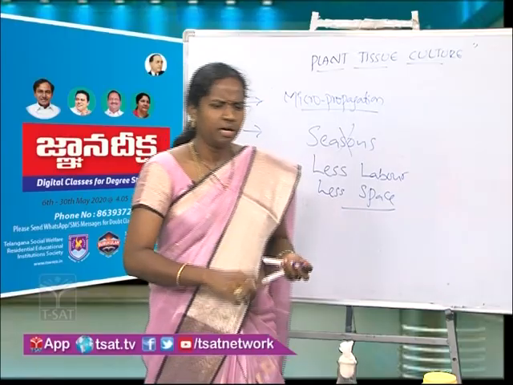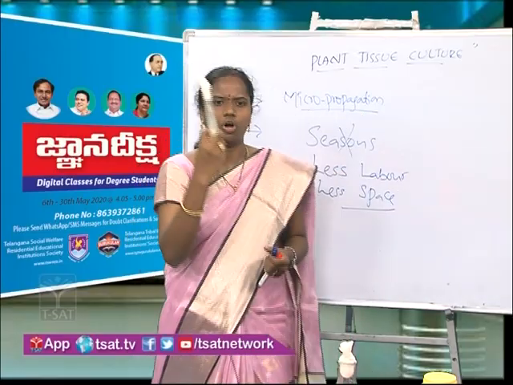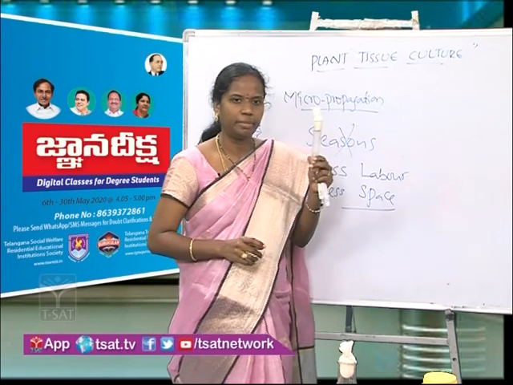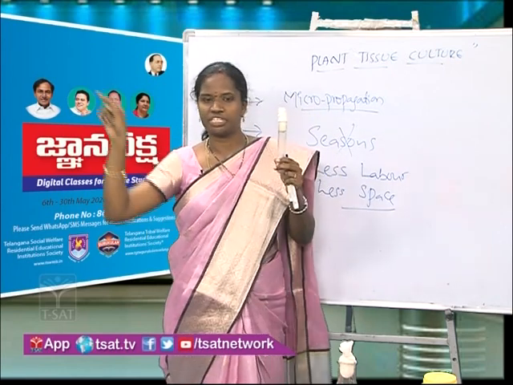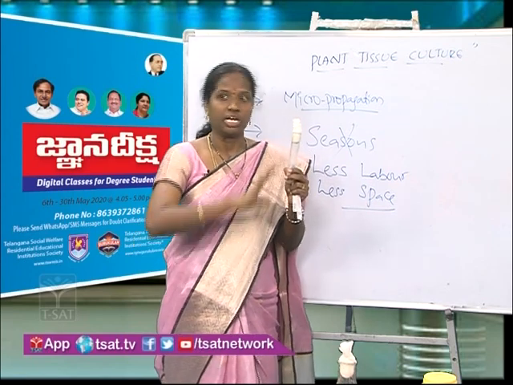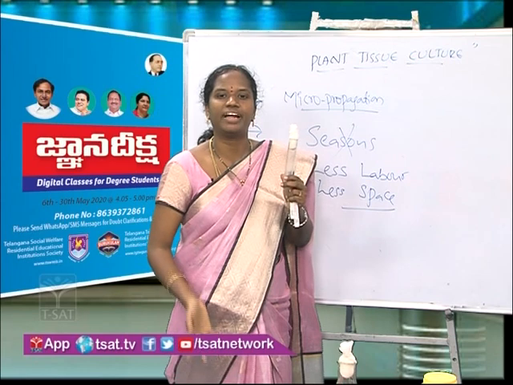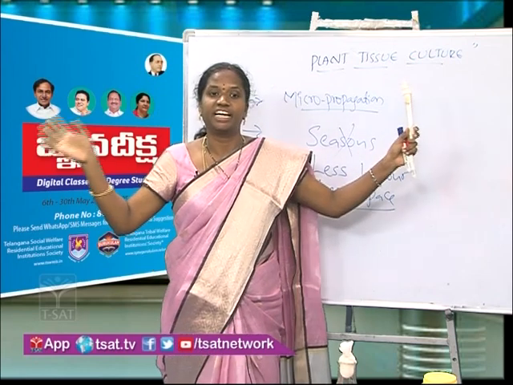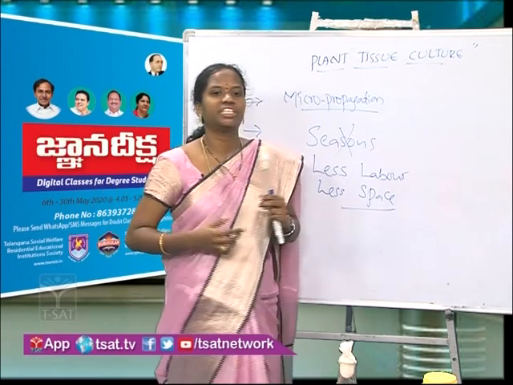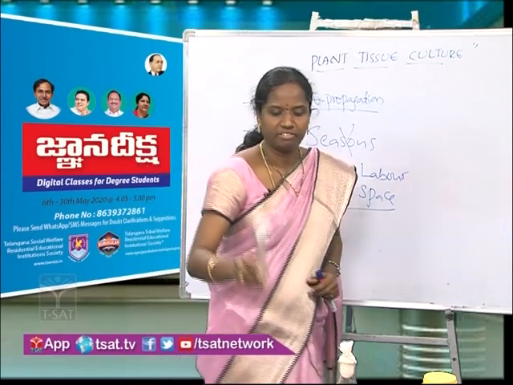Now imagine, one plant is growing in such a small test tube. Imagine how many test tubes are present within one room. There are numerous test tubes present, so numerous plants are present. We don't need that much land for producing the plants. This is one more advantage.